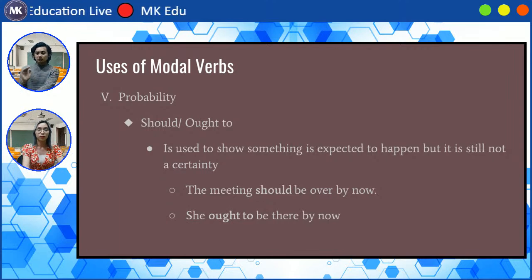For example, right here for the first example, the situation is like you're a kid waiting for your dad to finish a meeting, and you will say to yourself, the meeting should be over now. You're still not sure that the meeting is done, but you think it should be, or it's most likely to be done. Next, you're like a parent who sent her child abroad, and you'll be saying she ought to be there right now. That means there is a high possibility, but you're not 100% sure that she has reached her destination.